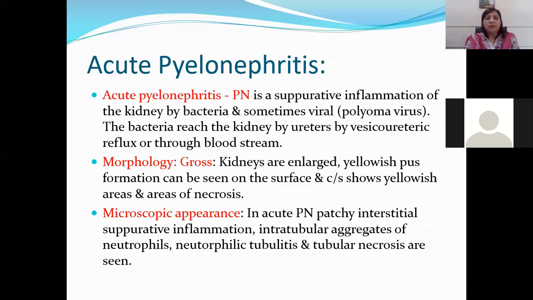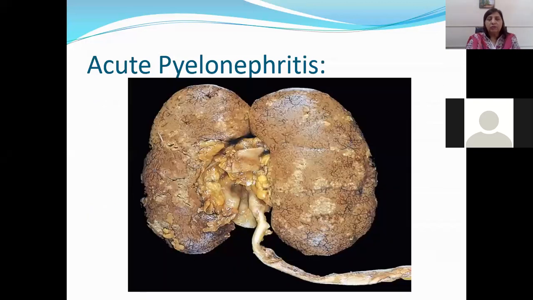Morphologically, on the gross appearance, kidneys are enlarged. They are larger in size than normal. They are yellowish in color. Yellowish pus areas can be seen on the surface of the kidney. And when you do the cut section of the kidney, yellowish areas of pus formation and areas of necrosis can be seen. So if I show you this picture, both the kidneys are involved in acute pyelonephritis.